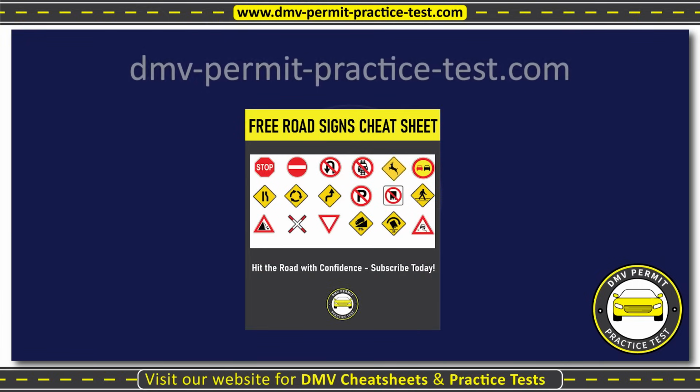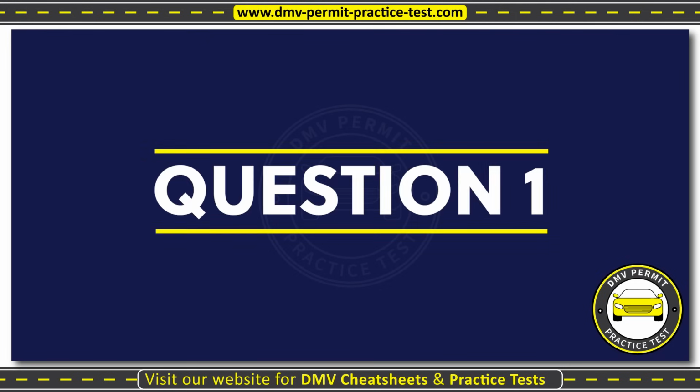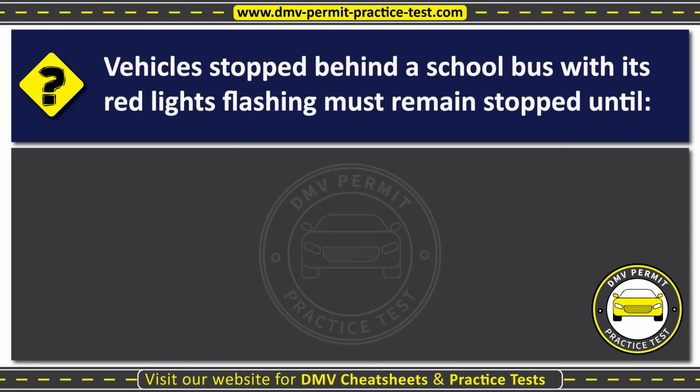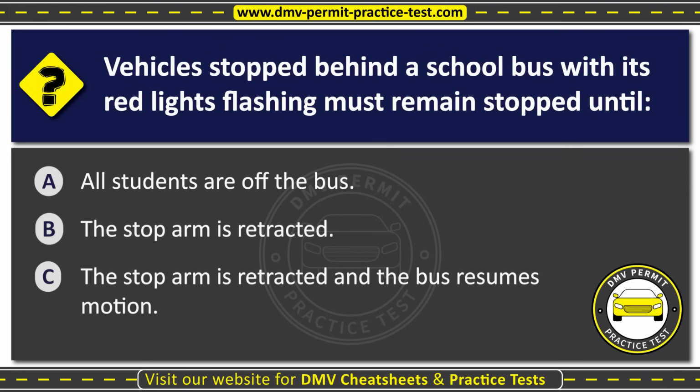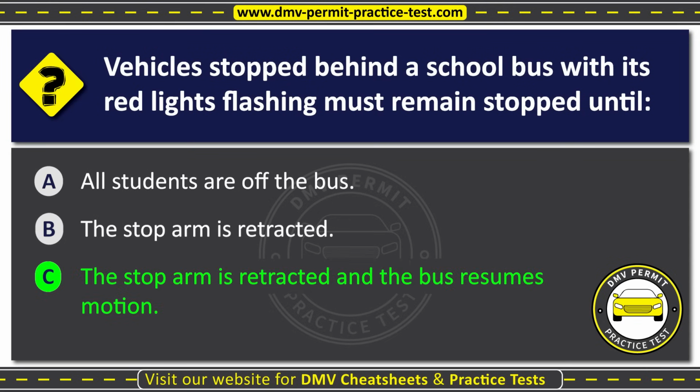Now let's begin. Question 1. Vehicles stopped behind a school bus with its red lights flashing must remain stopped until: Option A. All students are off the bus. Option B. The stop arm is retracted. Option C. The stop arm is retracted and the bus resumes motion. The correct answer is Option C. The stop arm is retracted and the bus resumes motion.